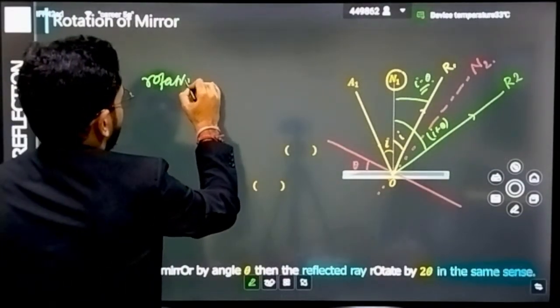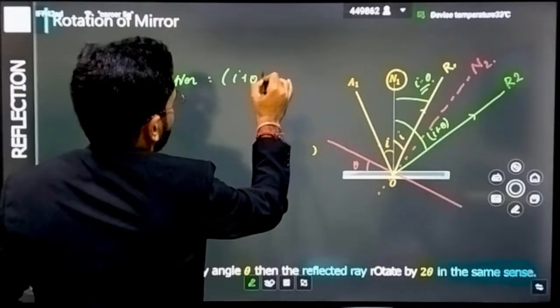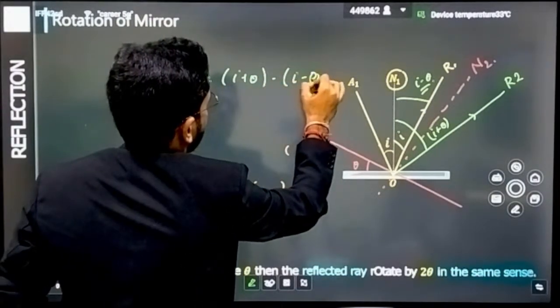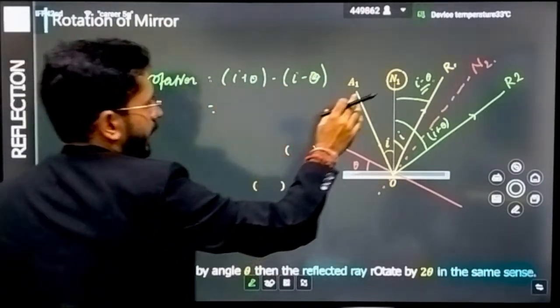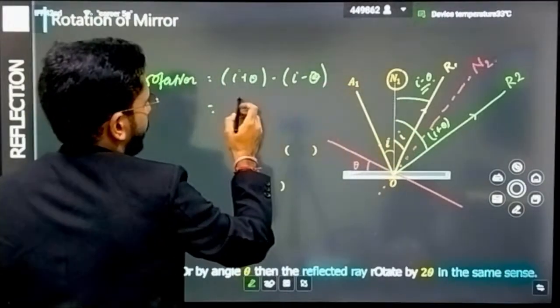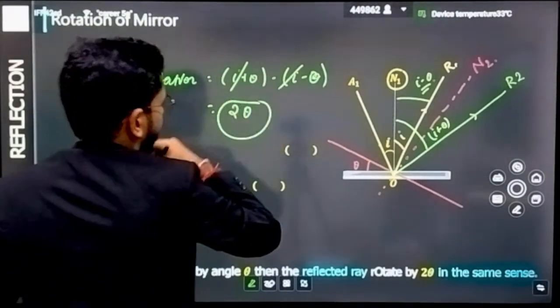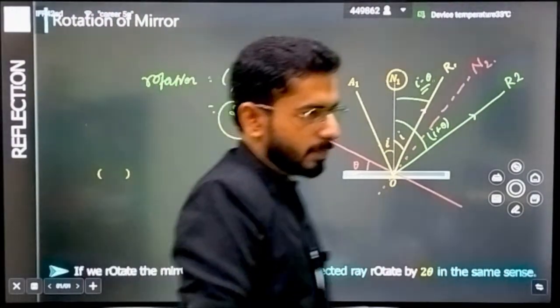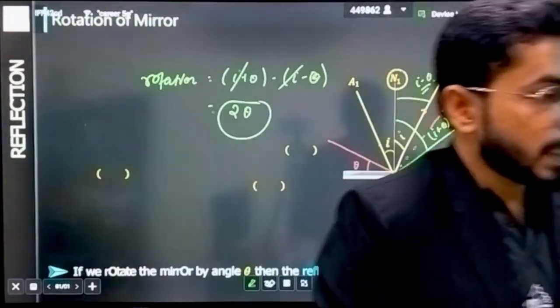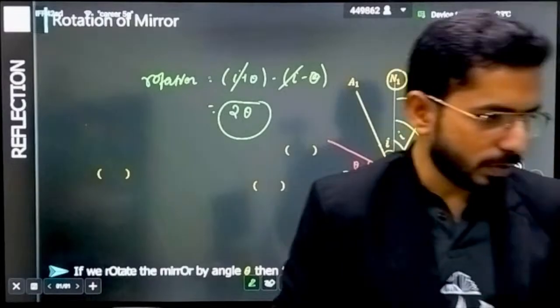Rotation, you will be saying, sir, that will be I plus of theta minus of I minus of theta. Correct? Just take the difference, and you will get how much shift is coming there. So I will get cancelled, and your ray will be shifted. Your reflected ray will be shifting by an angle of...